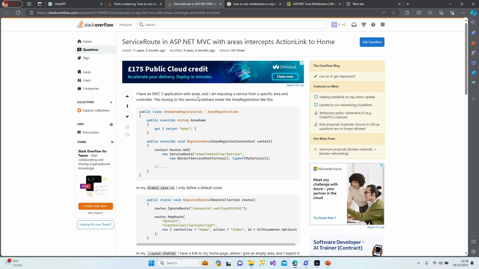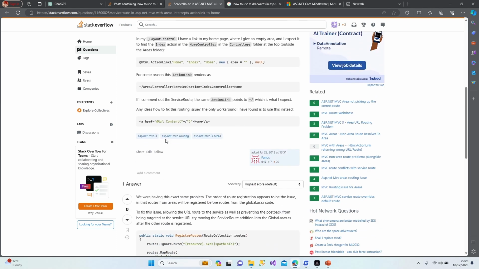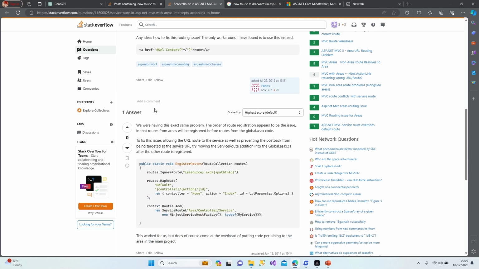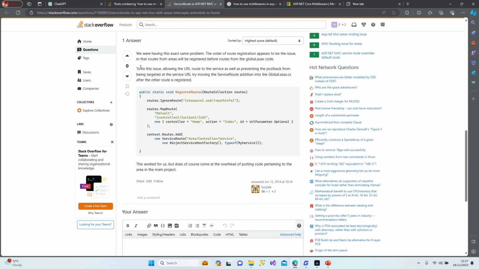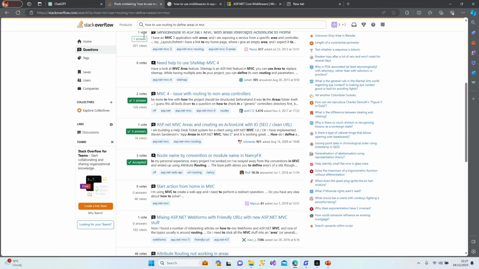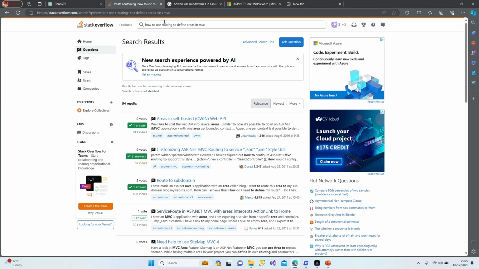So I have an MVC application area, MVC specific area, and controller. Register area. This is something different. Let's have a look at the answers. No, this is not what I want. So I just click the cross and close it. So you can use this search bar to find out what you need exactly, but sometimes it might be a really long shot.